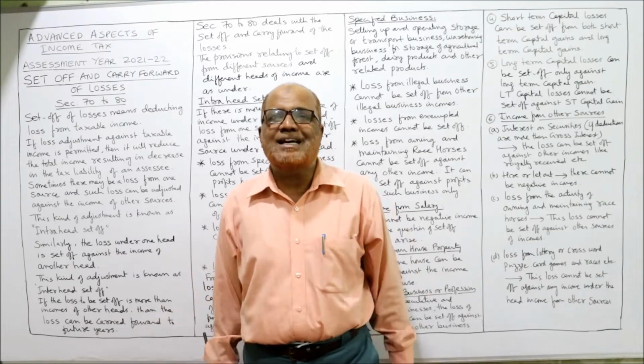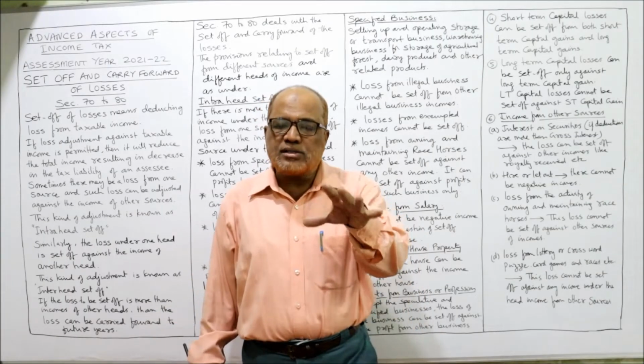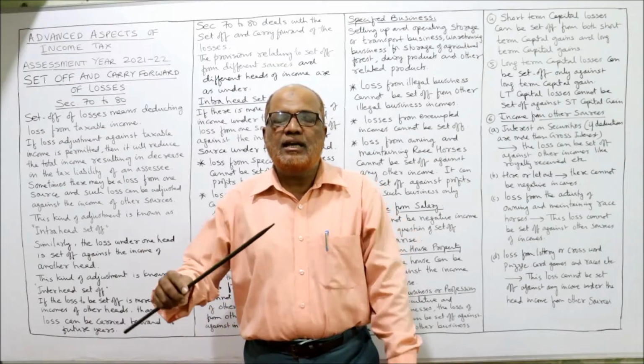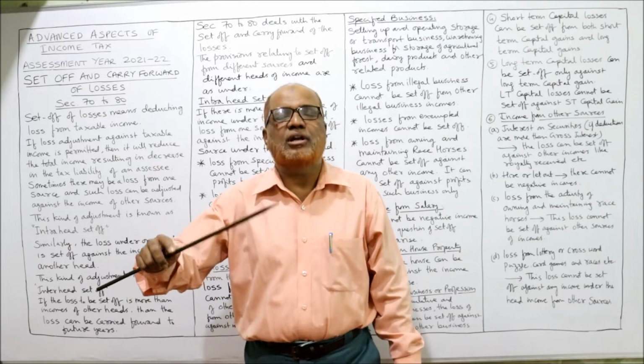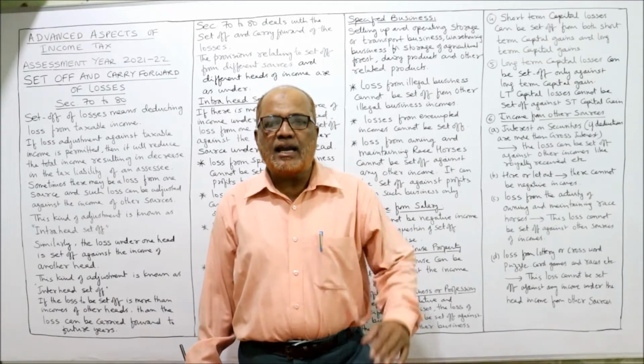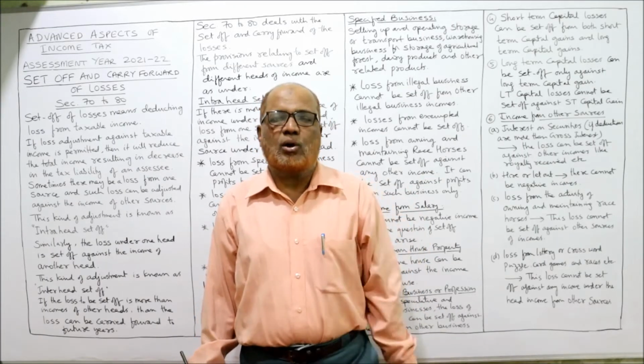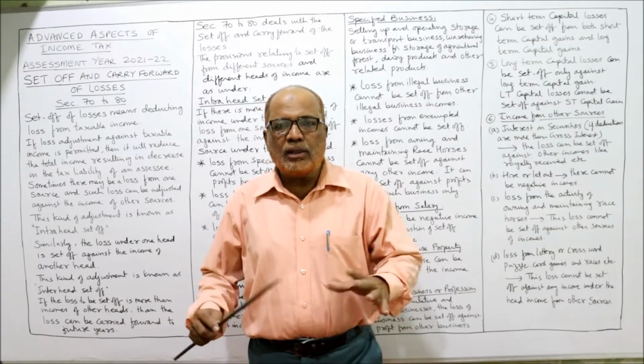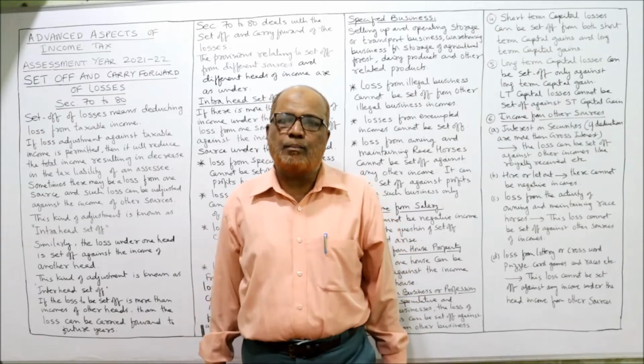That is called set off. If the losses cannot be set off, there is a provision that the loss can be carried forward to the next year, and next year it can be set off against the profit. All the provisions I am going to explain one by one.